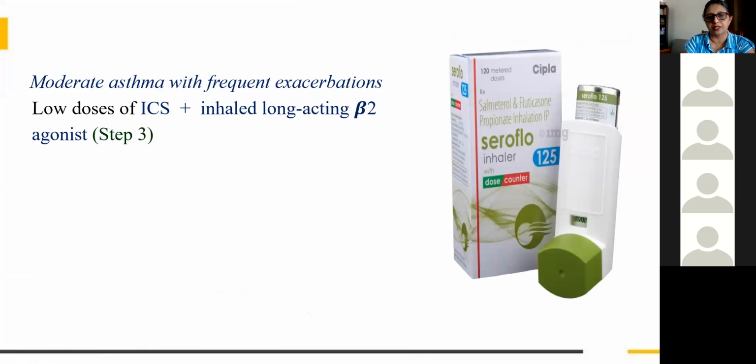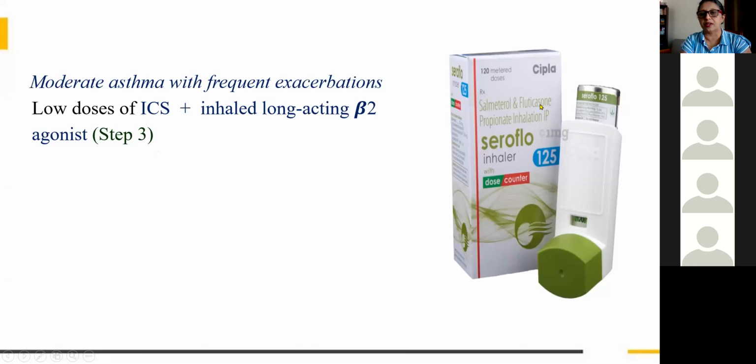Now we will see step 3. The other one was only mild chronic. Now this is moderate asthma. There is moderate daily asthma with frequent exacerbations. In such cases, again, it will be low dose of inhaled corticosteroid plus inhaled long-acting beta-2 agonist, like salmeterol, formoterol, etc. See, this Seroflo, which contains salmeterol and fluticasone.